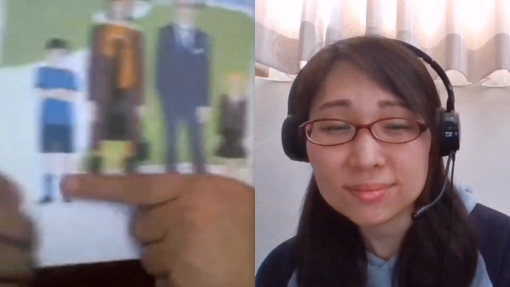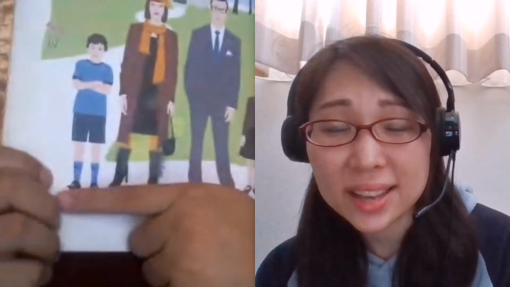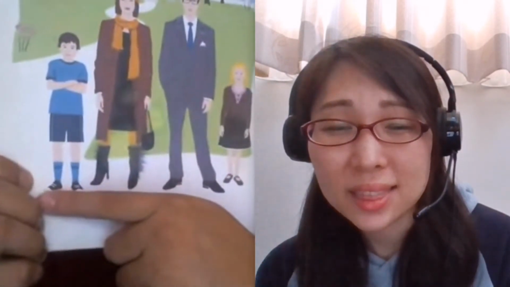Are these legs ours? No, those legs aren't ours. They're theirs. An example: are these their books? No, these aren't. They're our books.